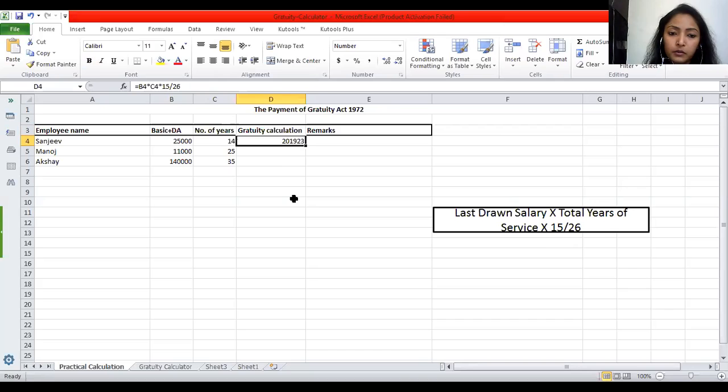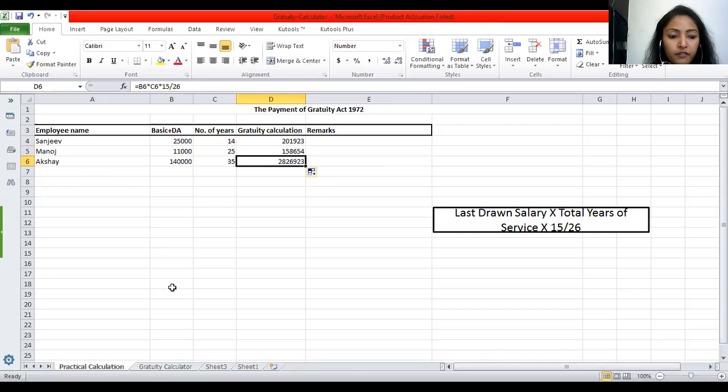So the reason why, how do we calculate things? I have already given you: 1 day salary, we'll be taking 15 days per year, and then multiplied with the total number of years that the employee has served there. So again, if you want, I can show you once again. Salary drawn multiplied with number of years, 15 days divided by 26. So this is your 1,58,654, after 25 years of service, if Manoj has last drawn salary 11,000. See, 1,58,654 he'll be receiving.